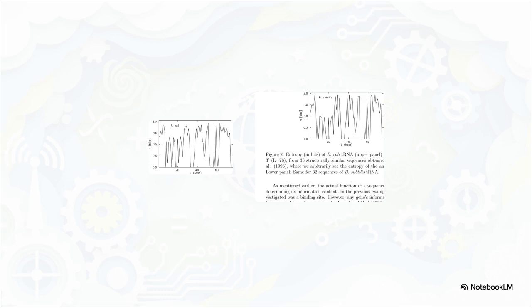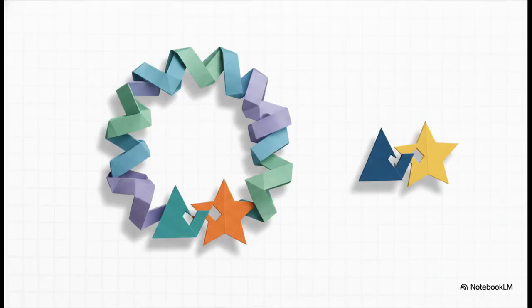The valleys? Those are low entropy, meaning those specific bases are strictly conserved because they hold crucial functional information. And here is the crazy part. Even though these 2 species are separated by 1.6 billion years of evolution, their maps look incredibly similar. A molecule's function strictly dictates its information profile, completely regardless of the species. Which leads us to this amazing concept called epistatic correlations in RNA.